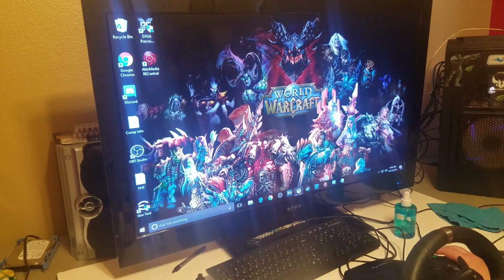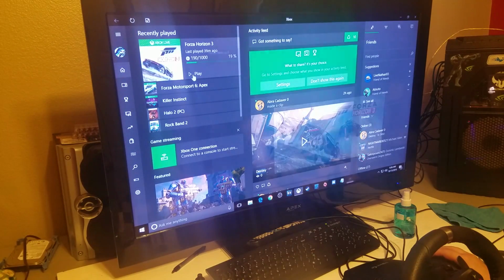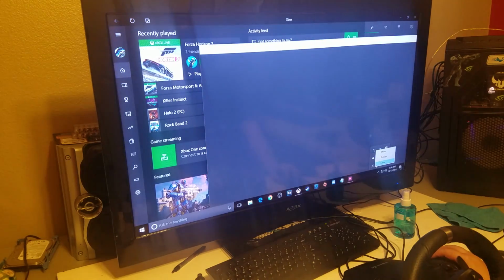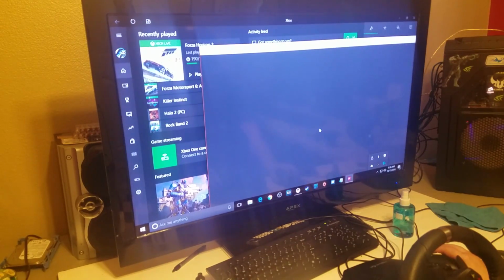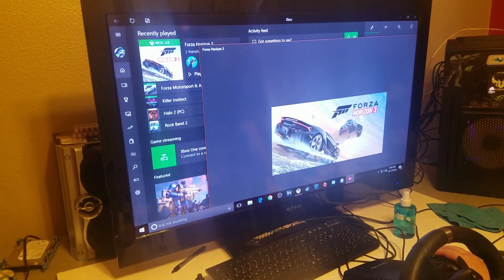Okay, now your computer should be restarted. Remember to check before you open up the game that EVGA Precision is not turned on, OBS is turned off, and that any of your voiceover programs are not turned on. And as you can see in this video, I forgot to turn off EVGA Precision, and I turned it off in the middle of the game loading, so then it crashes. But now when I press play again, now that EVGA Precision is turned off, the game is going to work perfectly fine.